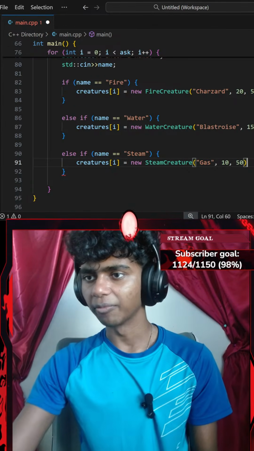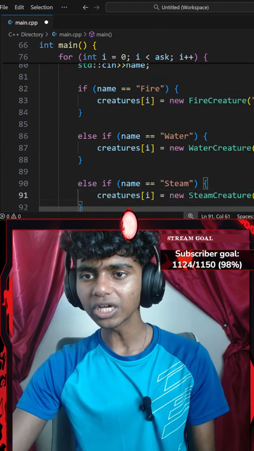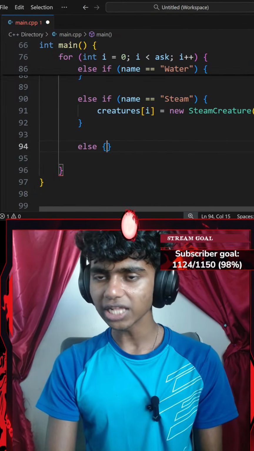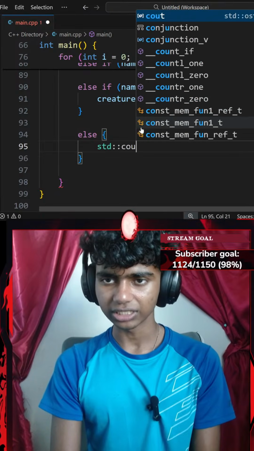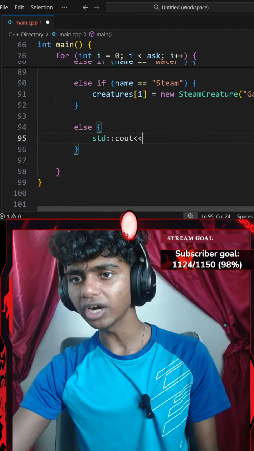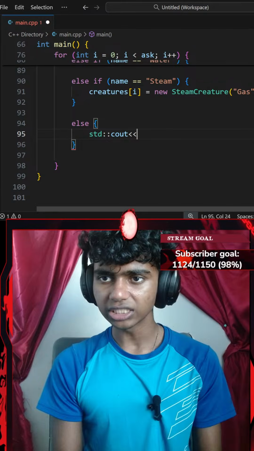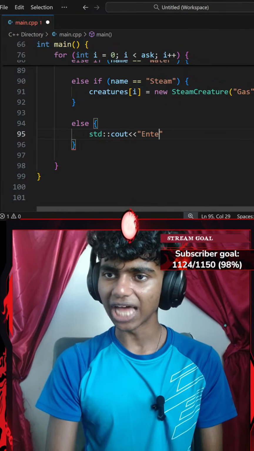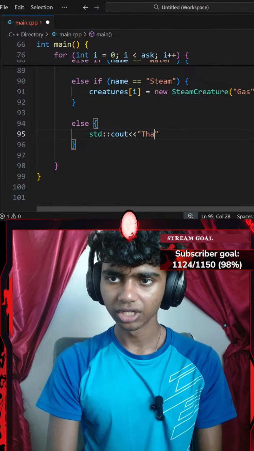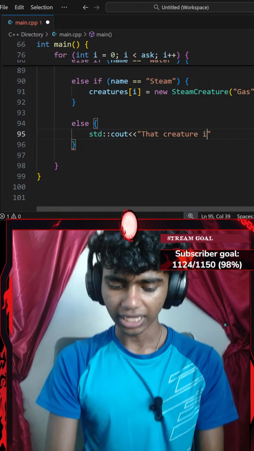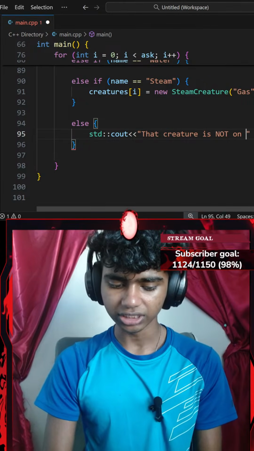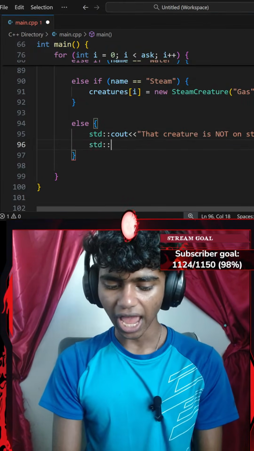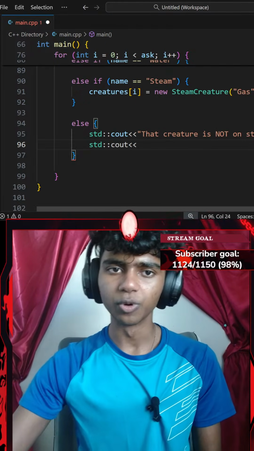Okay, and then I'm going to go ahead and end that with a semicolon as well. Lastly, I'll go with an else clause. Okay, I'll go with else, a pair of curly braces that says something like a standard console output with an insertion operator. This is gonna say something like enter a val, or actually that creature is not in stock, with a \n new line ending with a semicolon.